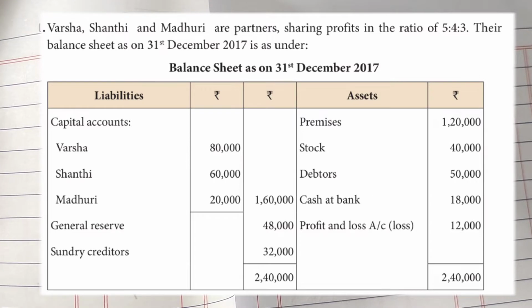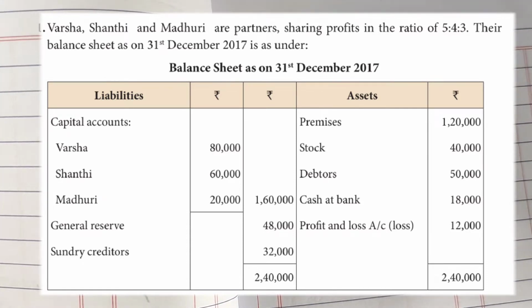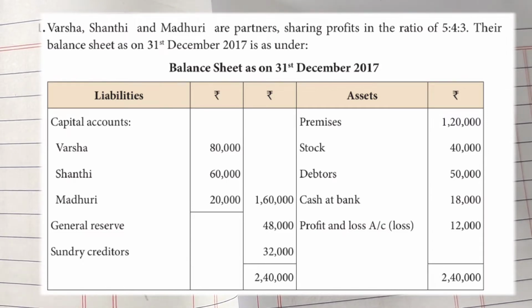So they've given us a balance sheet. Whenever we have a balance sheet, first go check for the accumulated profits, reserves and losses. On the liability side, we have a general reserve which is going to be transferred to the capital account credit side. Left side page will go to the right side. And next, on the asset side, we have the profit and loss account, which is an accumulated loss on the asset side, right side page. So it will go to the debit side of the capital account, and both of these values will be split up among the partners in the old ratio.